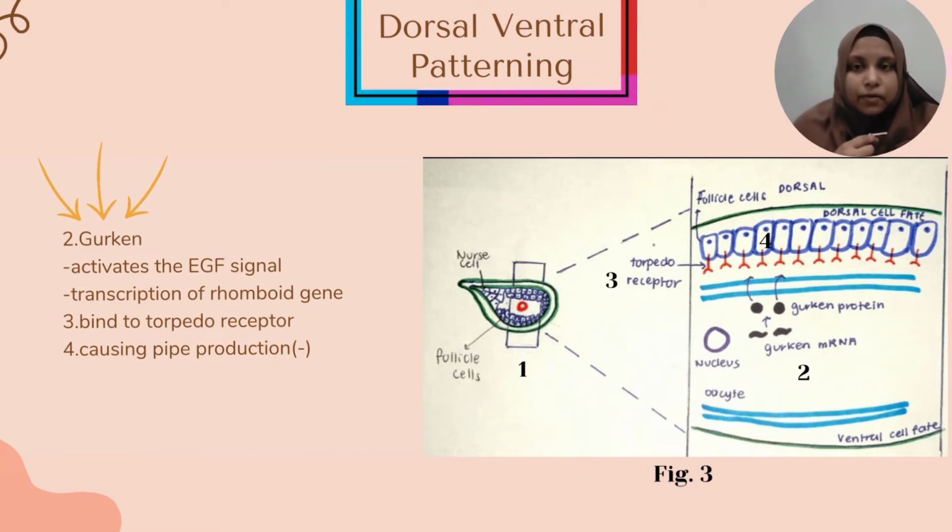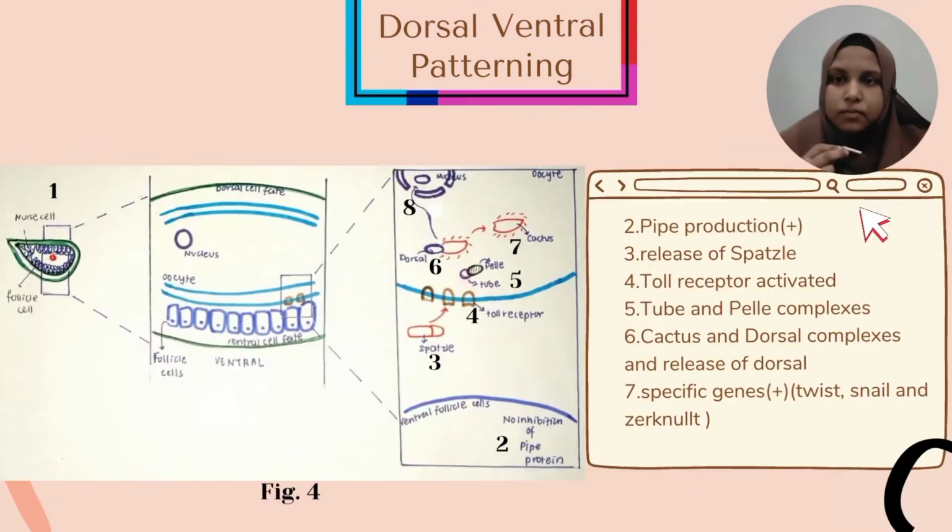Number 3 is the torpedo receptor. Gurken will also bind to the torpedo receptor. This activation of both the EGF signal and torpedo receptor causes pipe production to be inhibited, which is at the follicle cells at number 4. Therefore, this pathway leads to the dorsal axis.